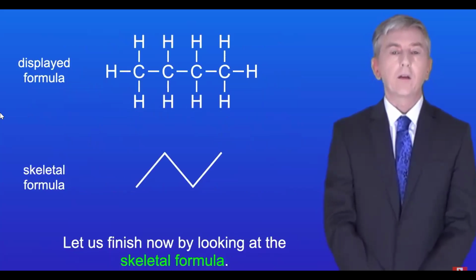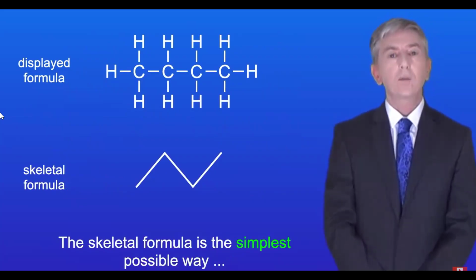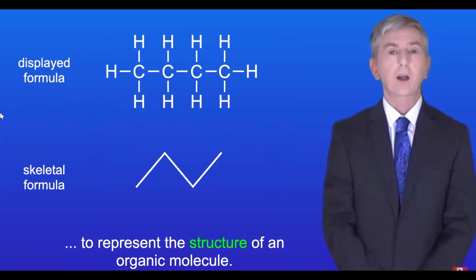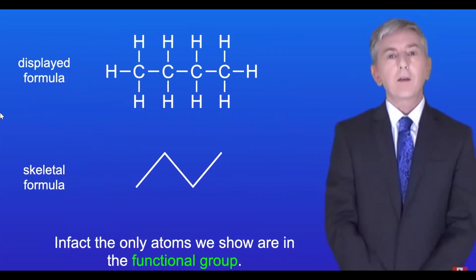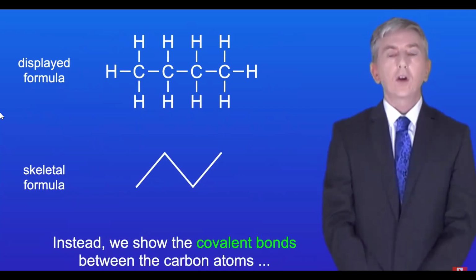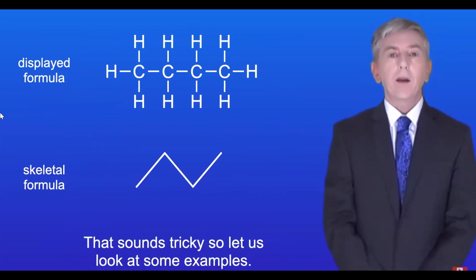Okay, let's finish now by looking at the skeletal formula. The skeletal formula is the simplest possible way to represent the structure of an organic molecule. In the skeletal formula, we do not show the carbon and hydrogen atoms. In fact, the only atoms we show are in the functional group. Instead, we show the covalent bonds between the carbon atoms, plus the bonds to any functional groups. Now that sounds tricky, so let's look at some examples.